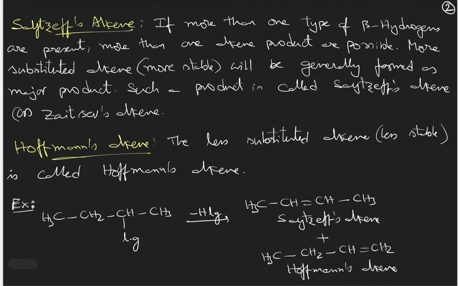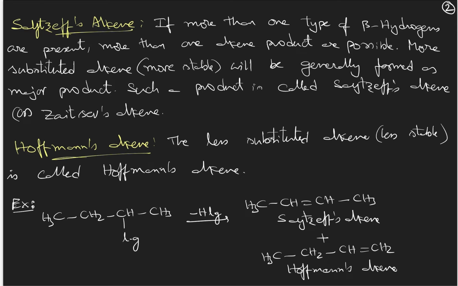Before going into the types of elimination reactions, we need to know what are Saytzeff's and Hofmann's alkenes. During elimination reactions, an unsaturated compound will be formed, and that might be an alkene or alkyne. And if two or more alkene products are possible, then the more substituted alkene will be formed as the major product.